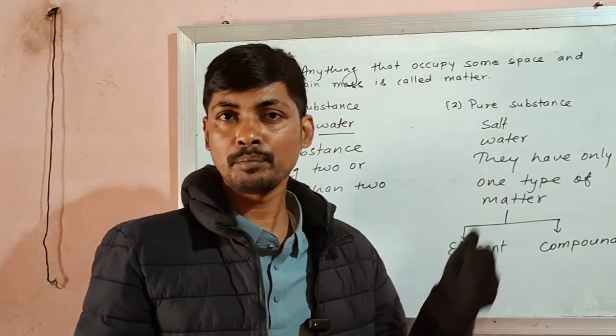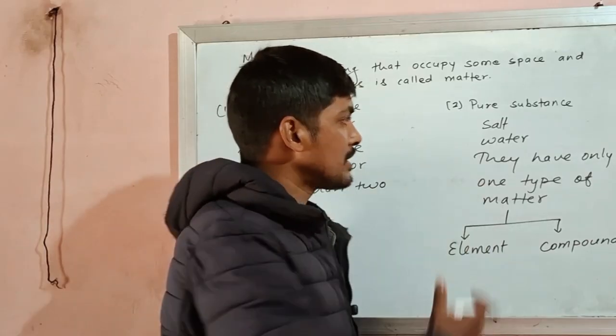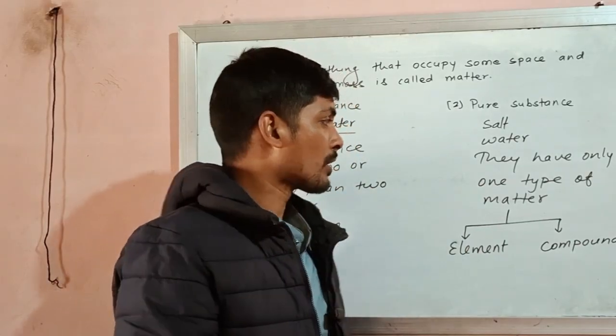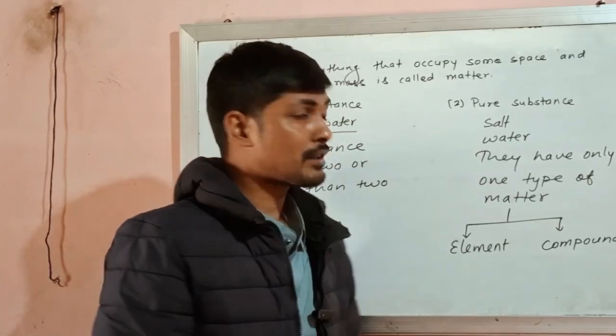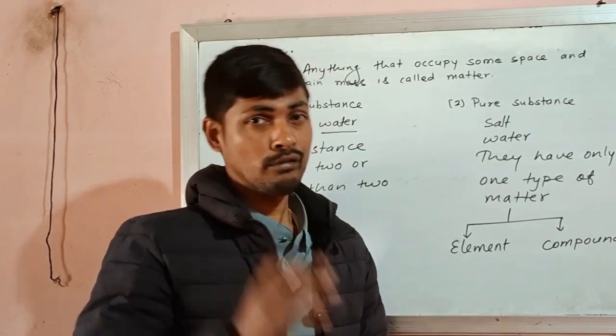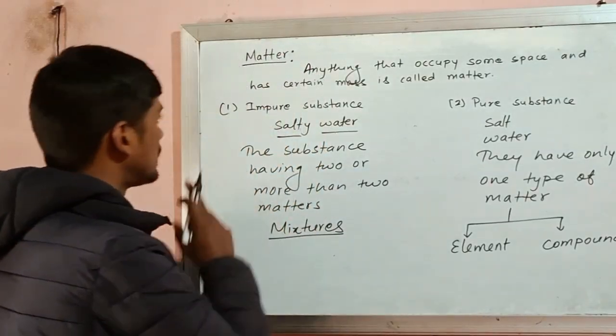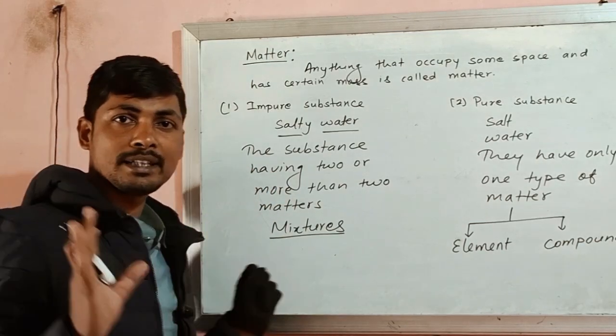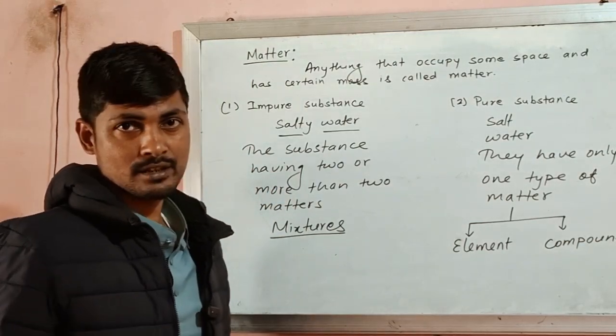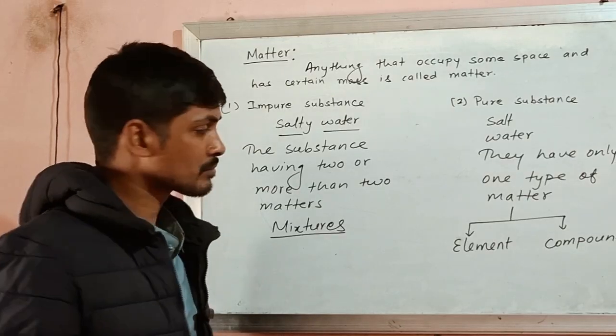The percentage of a certain atom in a pure substance is always fixed, whereas in an impure substance, the percentage of any atom is not fixed, not uniform.